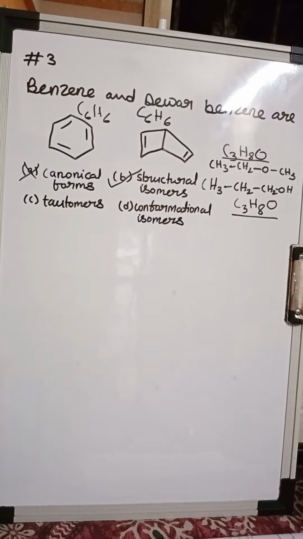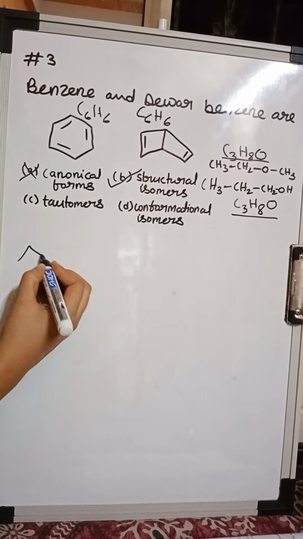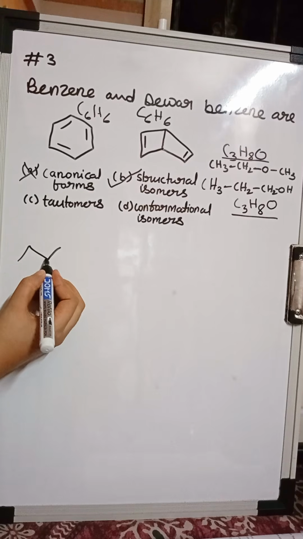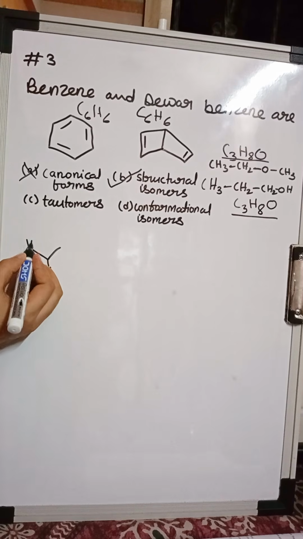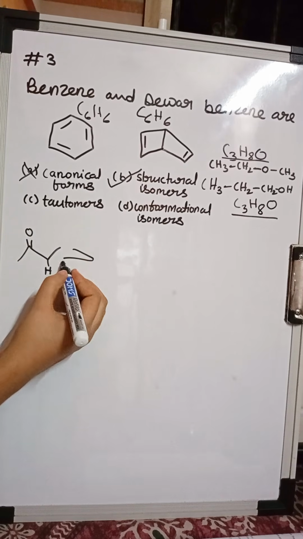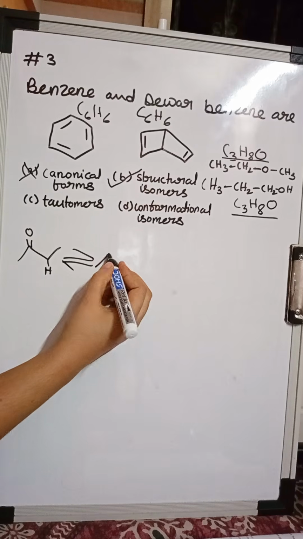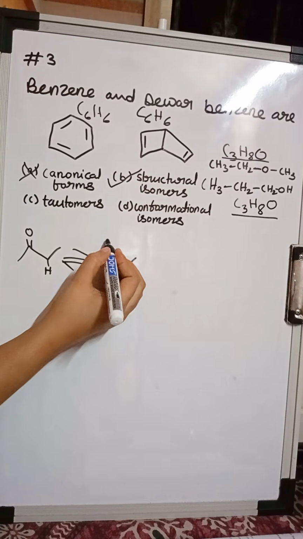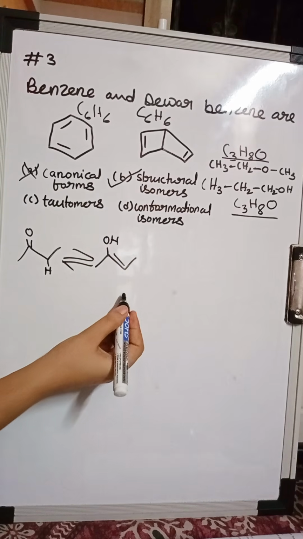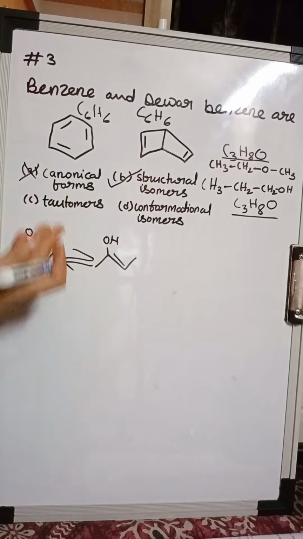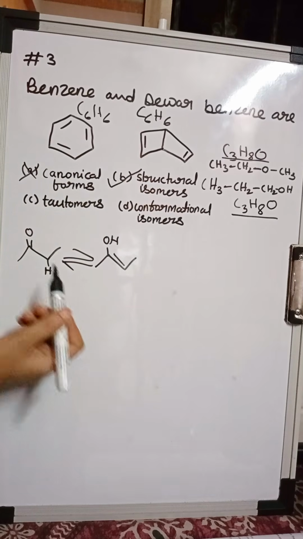Now tautomers. How do tautomers look like? So this is how tautomers look like. In one of the compounds you have an H, double bond O, and in the other the hydrogen has moved. So this is how tautomers look like, and nothing like this is happening here. So they are not tautomers.